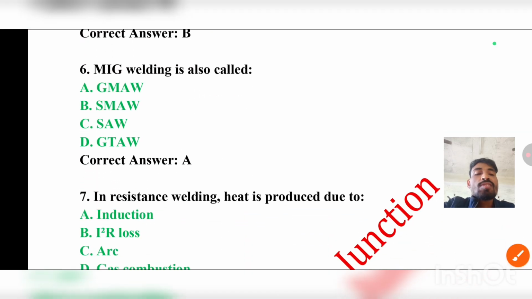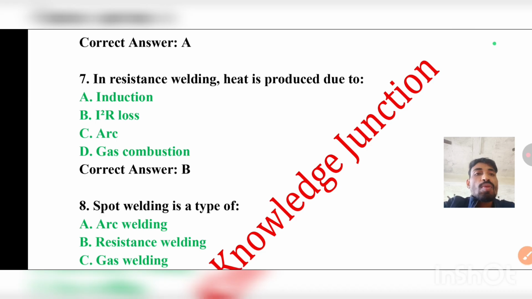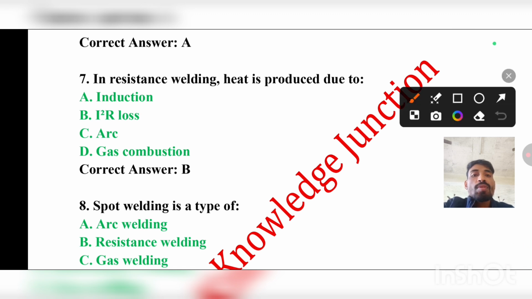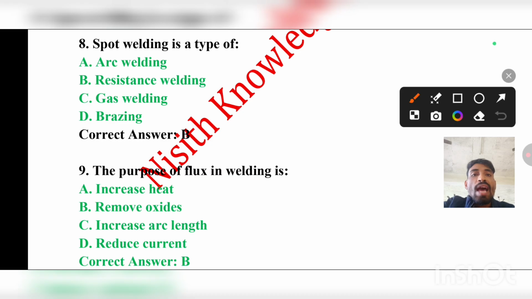Question number 6: MIG welding is also called GMAW, SMAW, SAW, or GTAW. The correct answer will be option A, that is GMAW. Question number 7: In resistance welding, heat is produced due to induction, I square R loss, arc, or gas combustion. The correct answer will be B, that is I square R. Question number 8: Spot welding is a type of arc welding, resistance welding, gas welding, or brazing. The correct answer will be B, that is resistance welding.